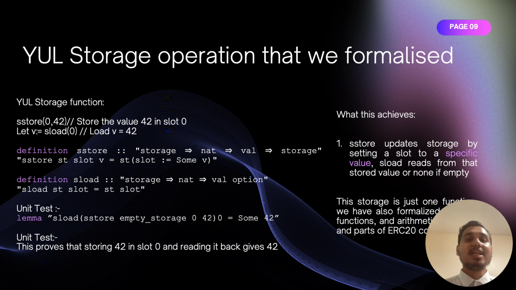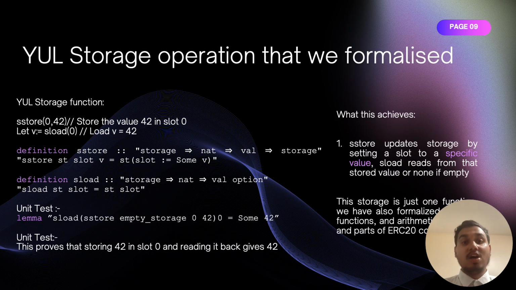Now, this is an example of a simple program that I had formalized, which is storage. This is a fundamental block as it is used in many places, and it is even used in parts of the ERC20 smart contract, which we did. In this example, we can see that store 0 42 basically stores the value of 42 in slot 0. Then slot 0 reads the value back.